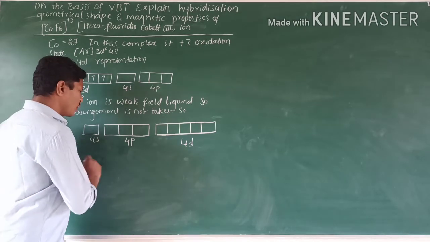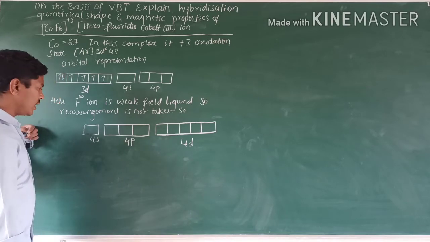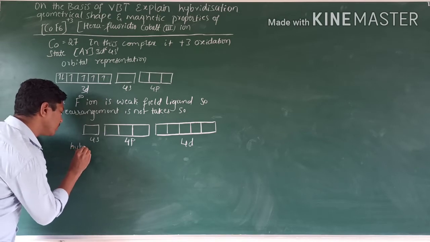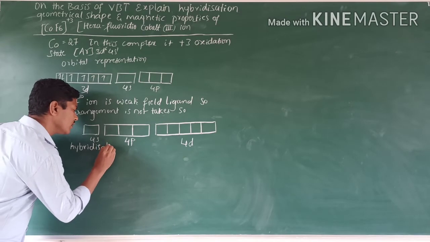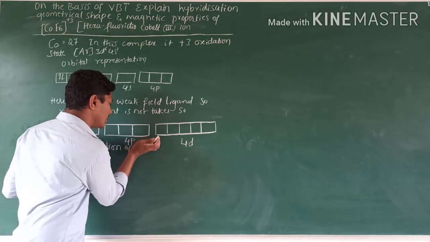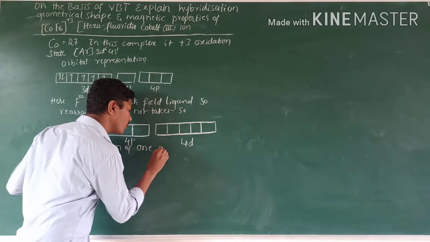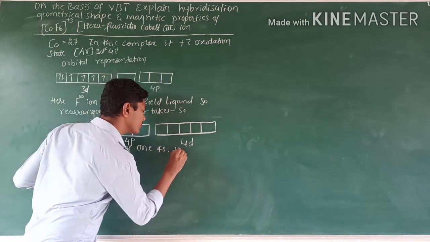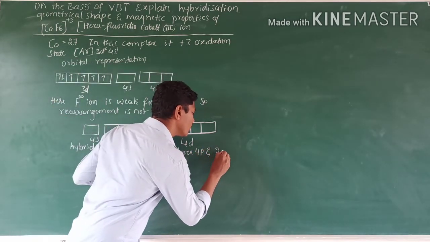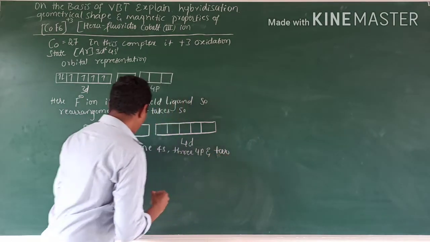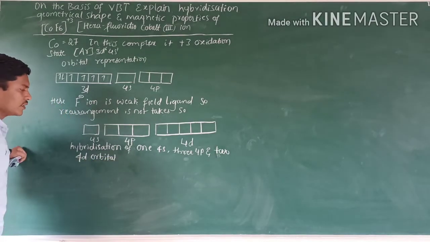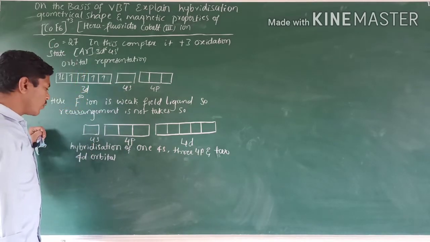Then 4s, 4p and 4d orbitals undergo hybridization: hybridization of one 4s, three 4p and two 4d orbitals.